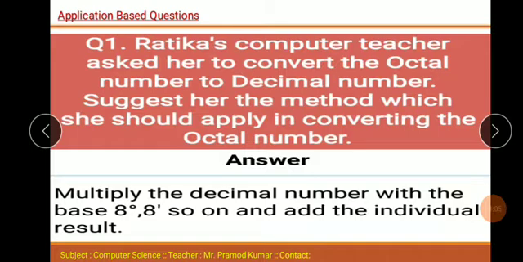Suggest her the method which she should apply in converting the octal number. Answer: multiply each digit with the base 8 raised to powers, 8 to the power 0, 8 to the power 1, and so on, and add the individual results. After you perform this activity, you add it. So you convert octal to decimal number system.